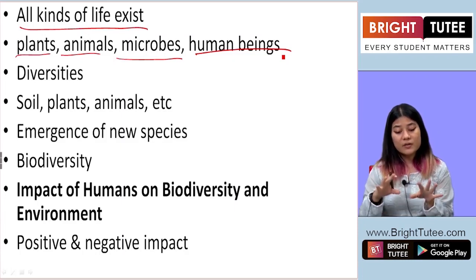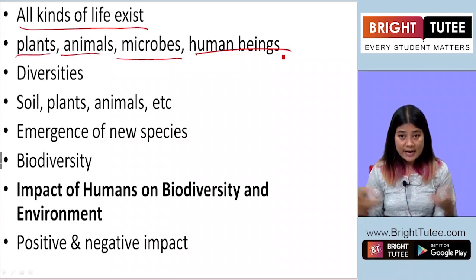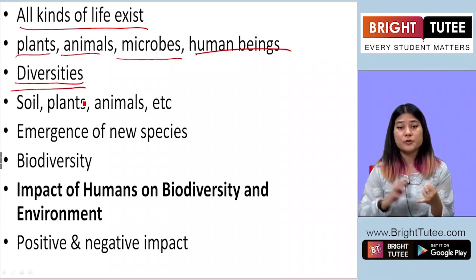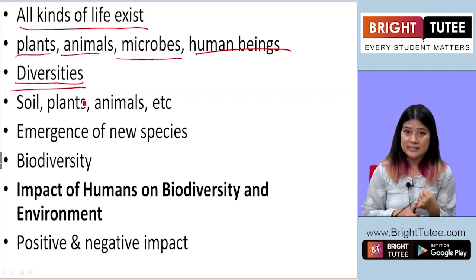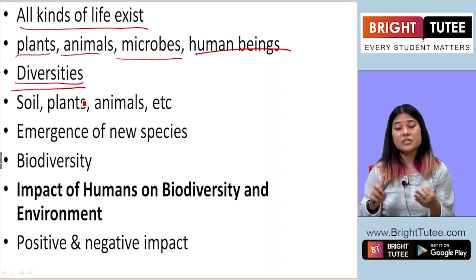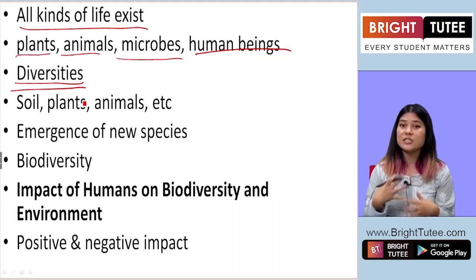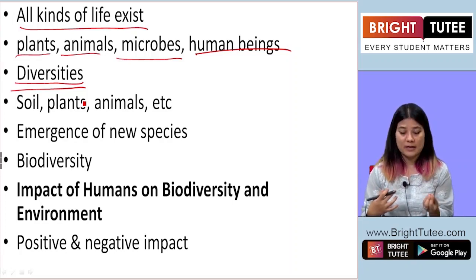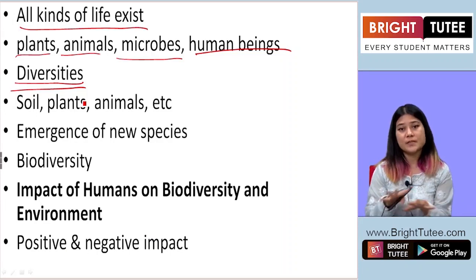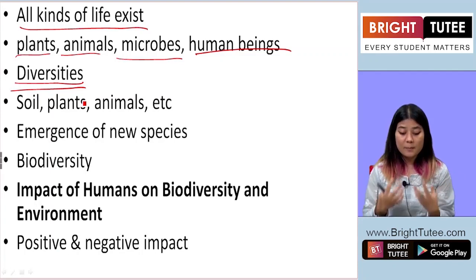Now, not only do these plants, animals, microbes, human beings exist, but their existence is in diversity. Numerous species of plants exist, numerous different kinds of animals exist, numerous different species of microbes exist. Okay, so there is diversity. It's not just one kind of plant, it's not just one kind of animal. There are diverse groups and kinds of animals, plants, insects living in the biosphere.